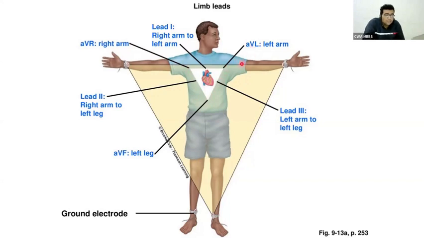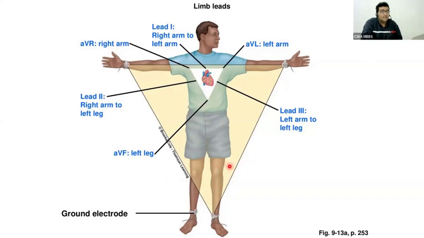Augmented vector means the electric discharge from the heart reaching this electrode is augmented, exaggerated, so that we can clearly record the ECG. Vector means our electrical discharge vector, and a repolarization vector. Augmented vector right, augmented vector left, augmented vector foot. More than that, this is the ground electrode.